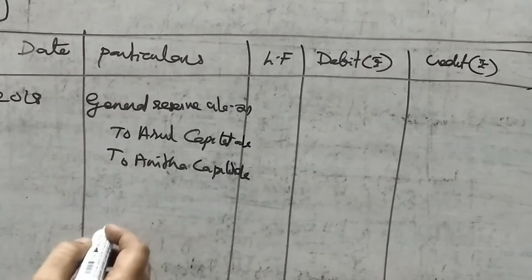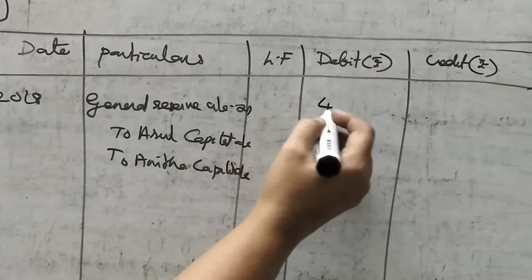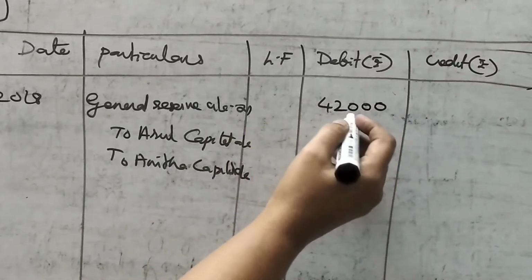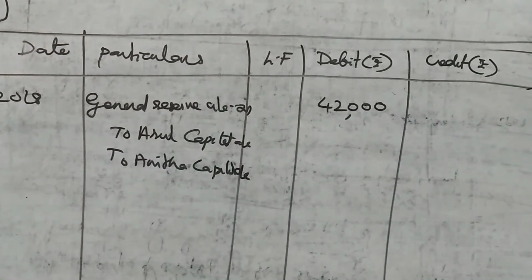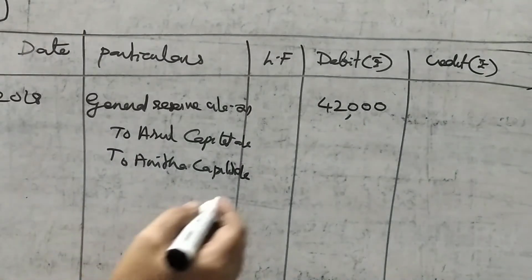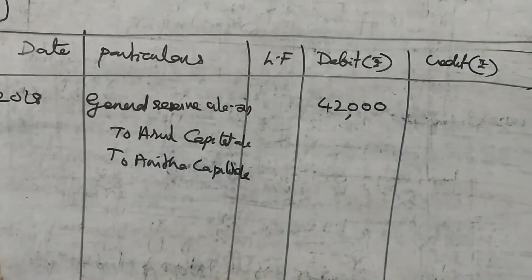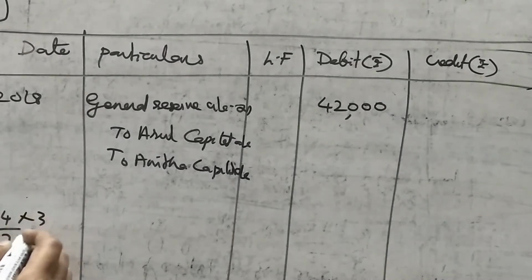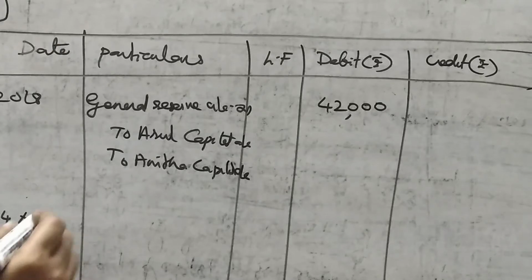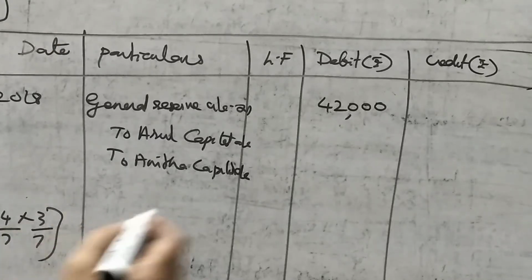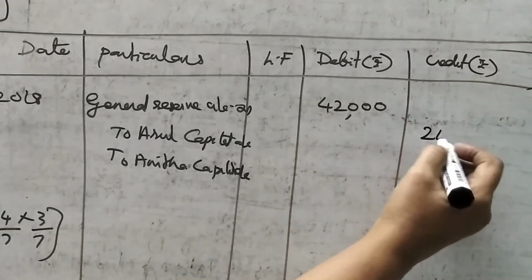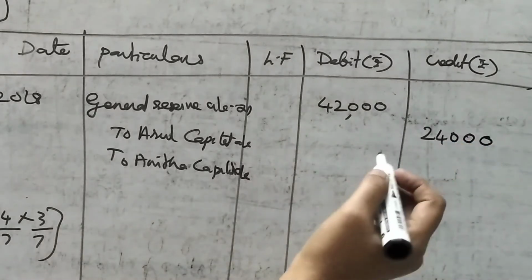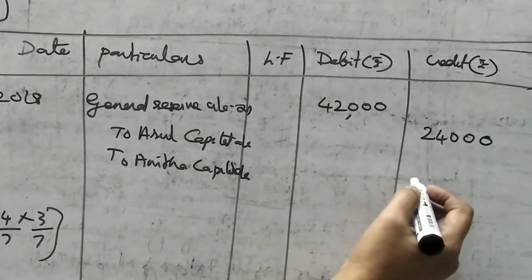Okay. So here how much is there? 42,000 is there. Here we are going to see what is the ratio among them. 4:3. So 42,000 into 4 by 7, 3 by 7. This is the ratio between them. So how much will come? 24,000 will come to the Arul. Then here how much will come? 18,000.